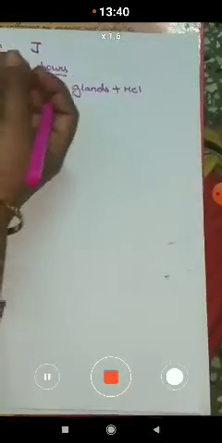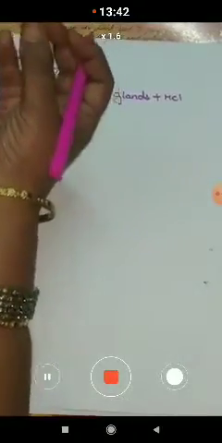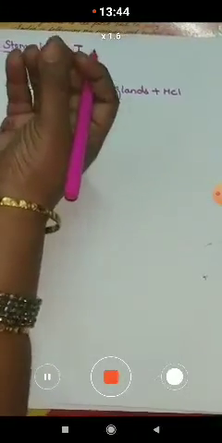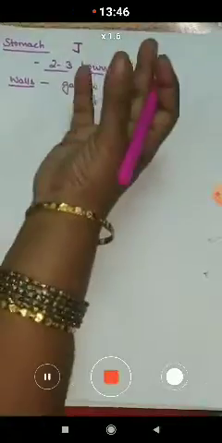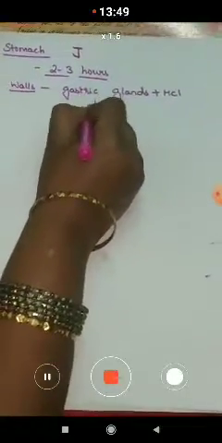Okay. As the food reaches the stomach, these gastric glands produce the gastric juice.